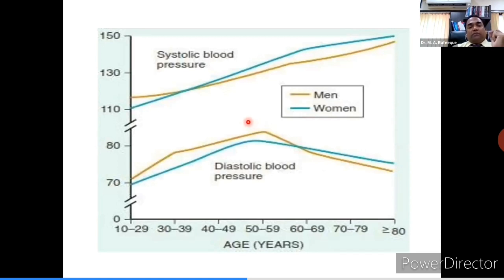Again, in this slide, isolated systolic hypertension is nicely shown. Here you can see with rising age, up to the age of 55, both systolic and diastolic blood pressures are rising. And with advancing age, systolic goes on rising in males or females both. But diastolic, see this dip, see this trough, diastolic pressure is falling down. So after the age of 55, there is wide pulse pressure, and it is called isolated systolic hypertension, nicely depicted in this slide.